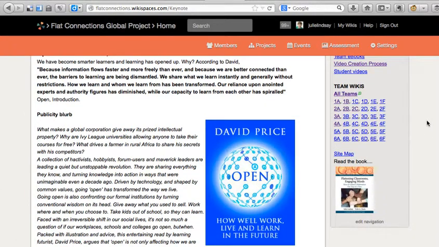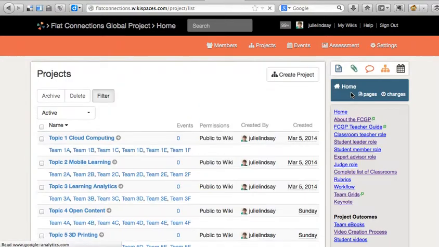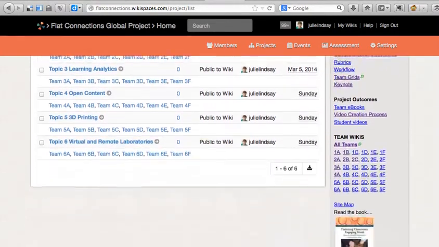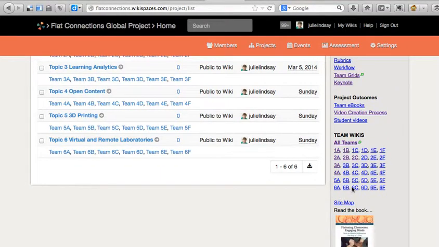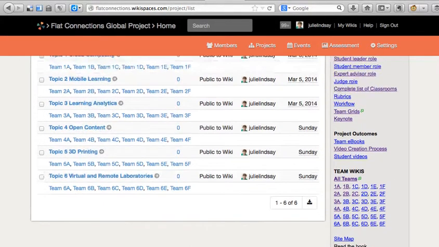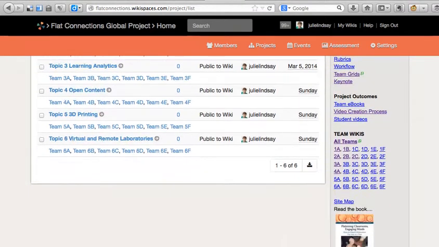So when you are a member of this Wiki, you'll notice that you can go to the All Teams page. That's one way to look at all of the teams, and of course the other way is to just find them linked here. You will be allocated a topic. Now each one of these rows is a topic. So for example, row 1 is the topic cloud computing. Now we may ask you to work across all of those teams or perhaps just 2 or 3 of them, depending how many advisors we get.